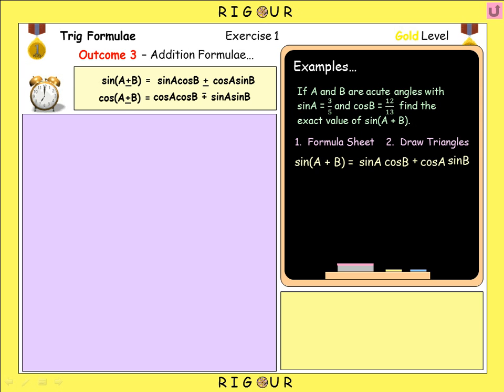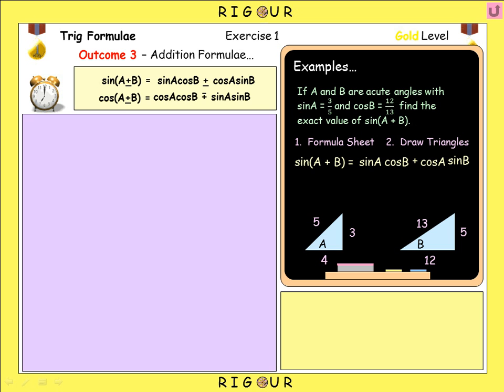After that, we're going to draw two triangles, one for acute angle A and one for acute angle B, and this is going to enable us to work out the values for all of the variables here. So sine A is 3 over 5, so the opposite for triangle A is 3, and the hypotenuse is 5. This would give us a missing side of 4 using Pythagoras. 25 minus 9 is 16, and if we square root the 16 we get 4. So cos B, this time the adjacent's 12 and the hypotenuse is 13, and using Pythagoras we've got 169 minus 144, which is 25, and the square root of 25 is 5.